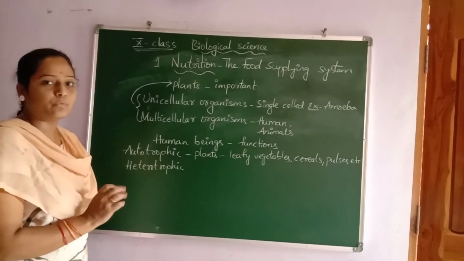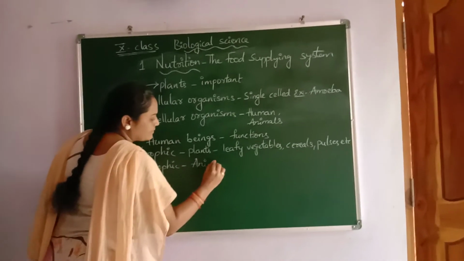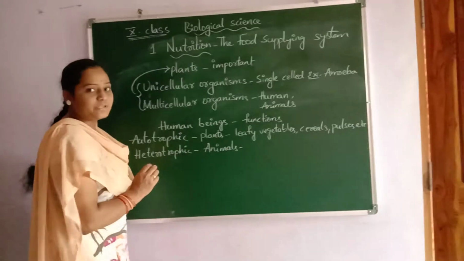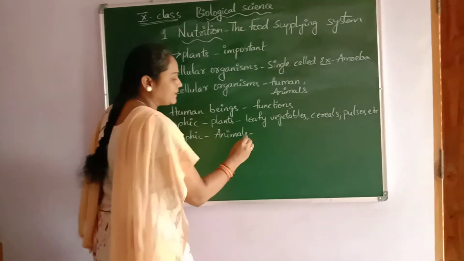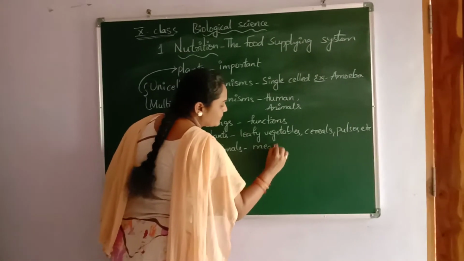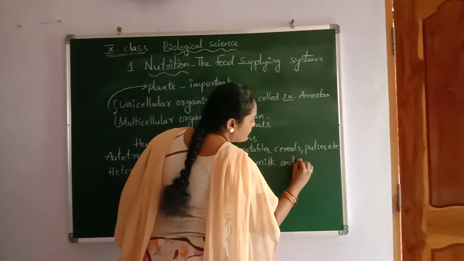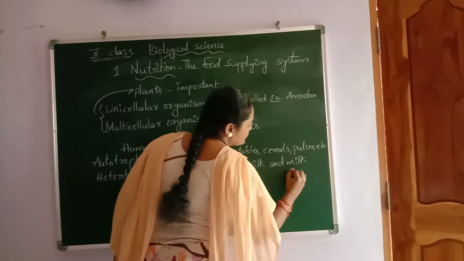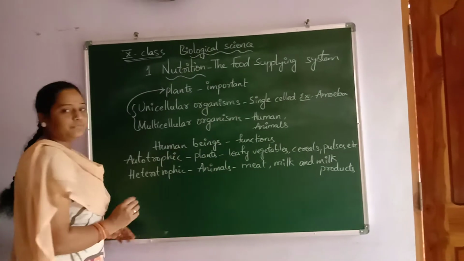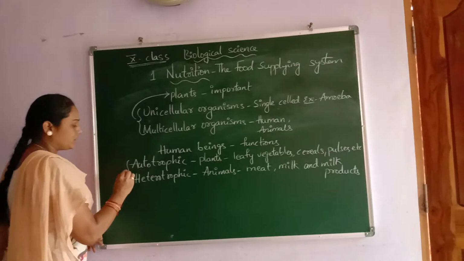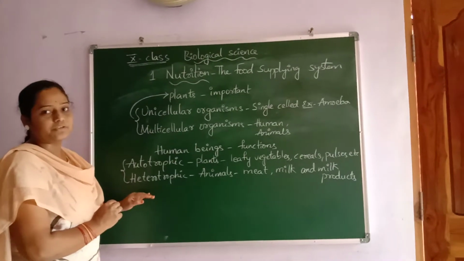And the heterotrophic mode of nutrition means animals. We get food directly or indirectly from animals, like meat, milk and milk products. So the mode of nutrition depends on these two, autotrophic and heterotrophic nutrition.